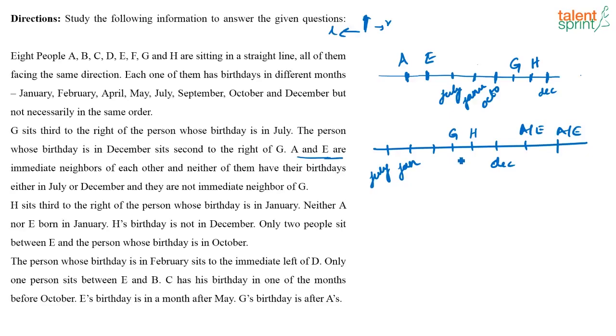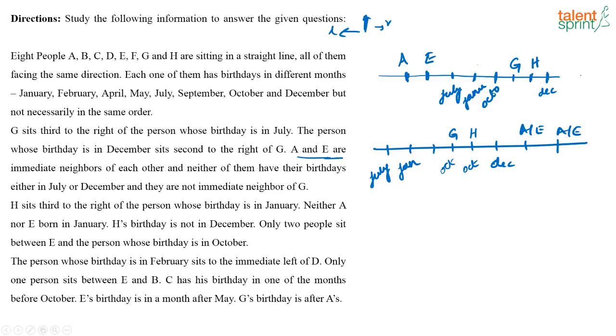Similarly, if you look at this case, only two people sit between E and the person whose birthday is in October. So which has to be E? If this is E, 1, 2, this can be October. Similarly, if this is E, 1, 2, this can be October. So again you have two possibilities here. So let us keep that there. Whichever you put E, you have two possibilities for October.